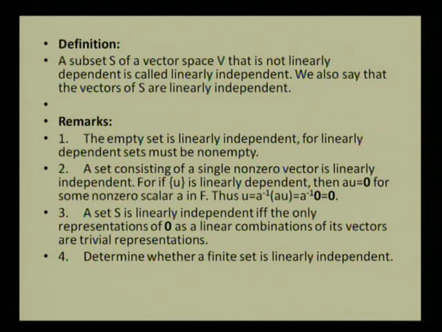Because we know that a set S is linearly dependent if and only if there is one vector in S which can be represented as a linear combination of other vectors in S. It means that for the vectors of S, 0 can have the trivial representation in the sense of linear dependence. I note this by means of linear independence.